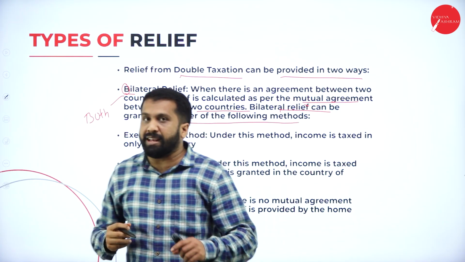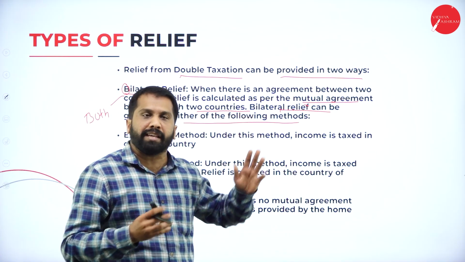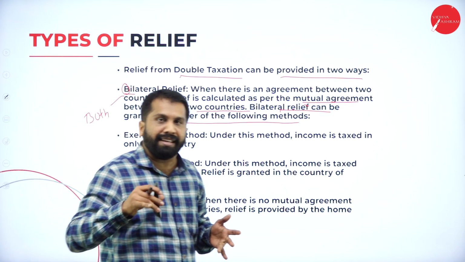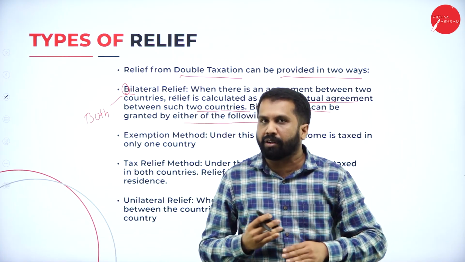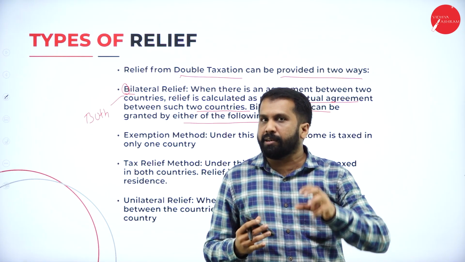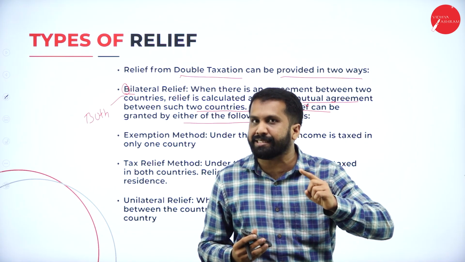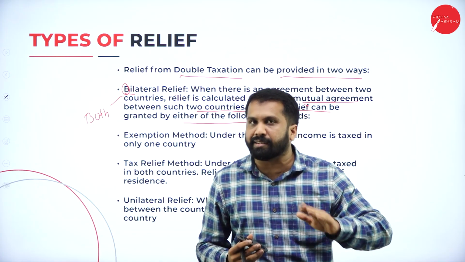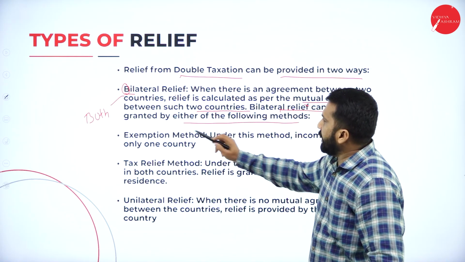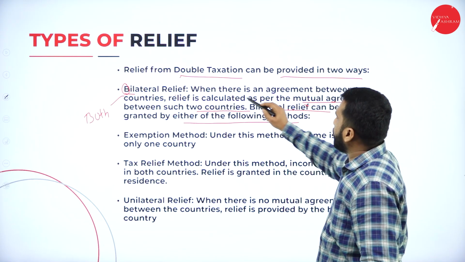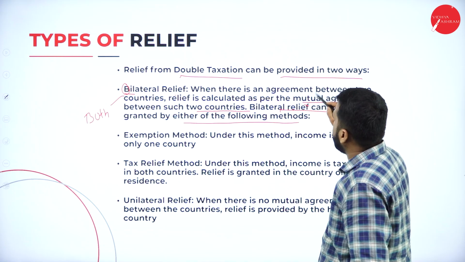Now, bilateral means what? Take an example of the old example I gave. India, Dubai. You're Indian. You can take my example only. I went to Dubai and whatever salary I got there, I have to pay tax there also, I have to pay tax here also. That was double taxation. I want to avoid that double taxation. How can I avoid it? The reason is very simple. Bilateral: when there is an agreement between two countries, relief is calculated as per the mutual agreement.